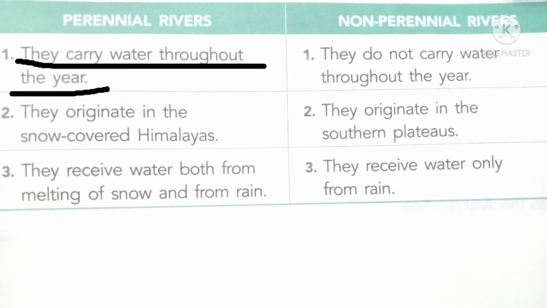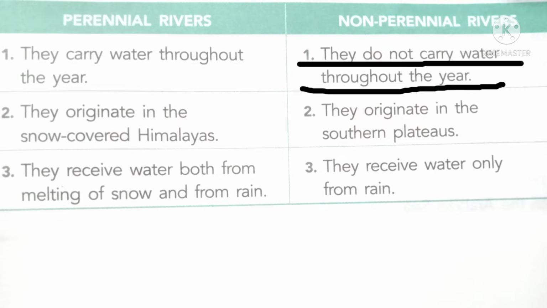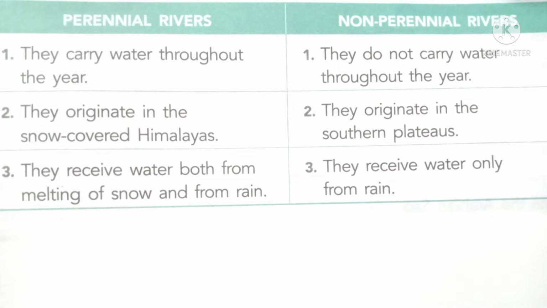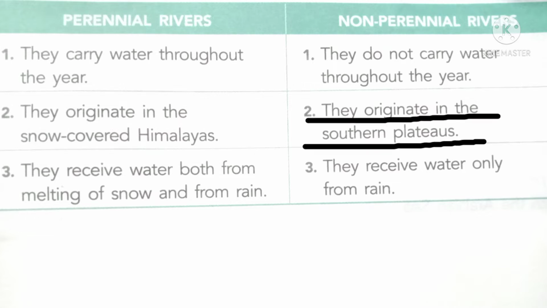Perennial rivers carry water throughout the year. The non-perennial rivers do not carry water throughout the year. Perennial rivers originate in the snow-covered Himalayas. The non-perennial rivers originate in the southern plateaus.